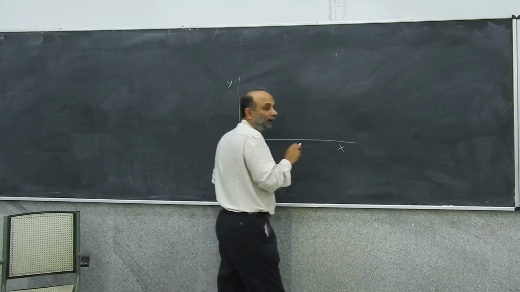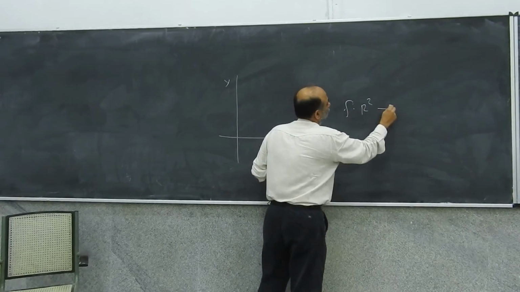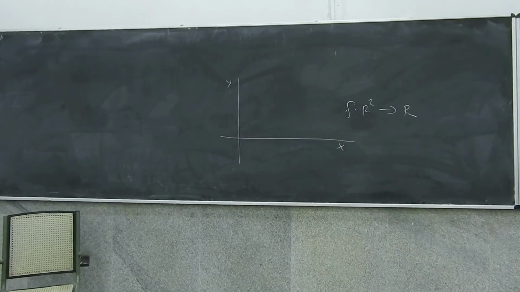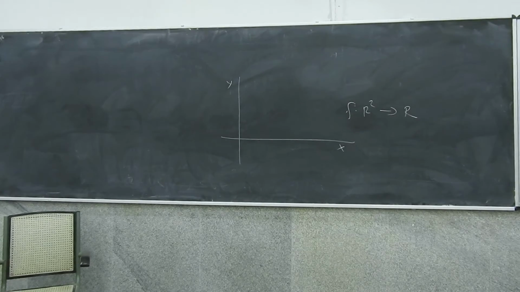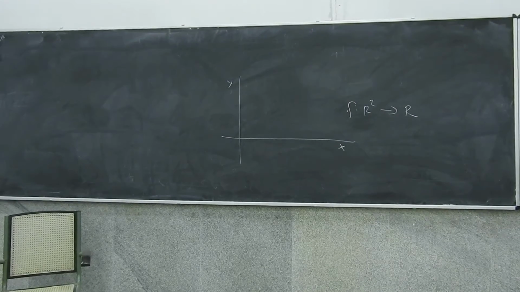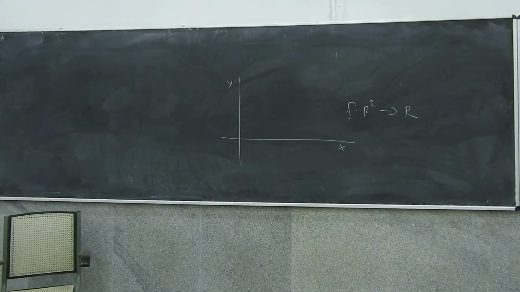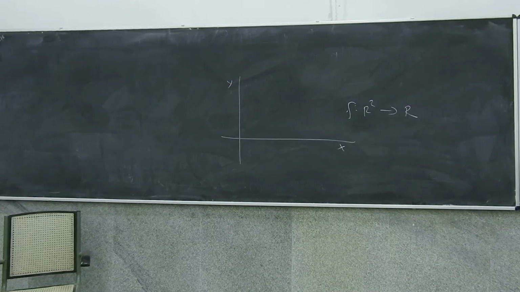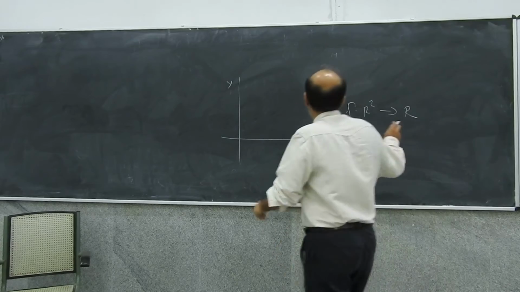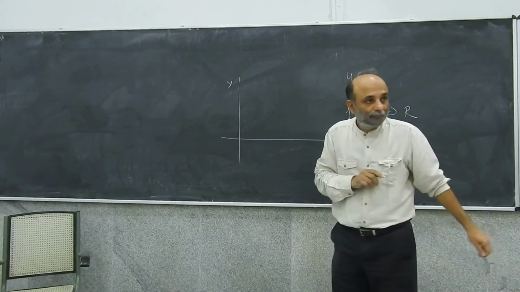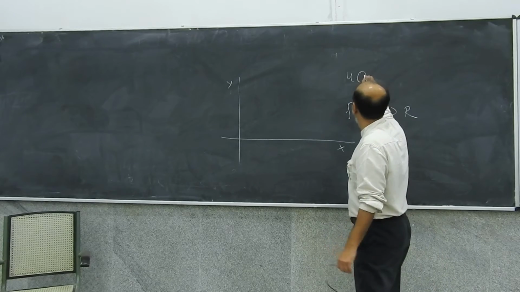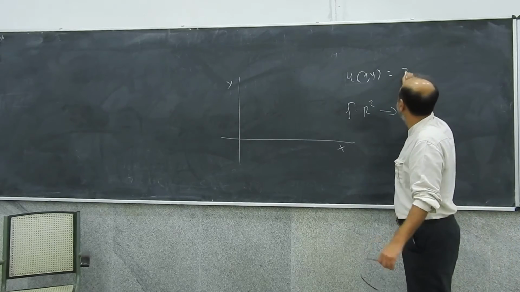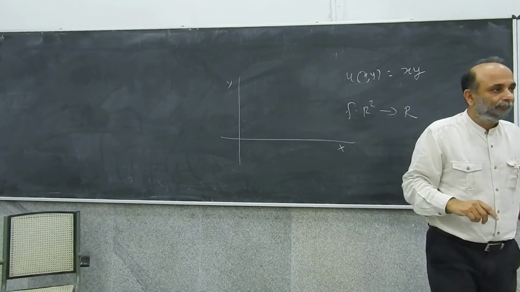So think of a function from R2 to R. What is this function doing? Can somebody tell me what this function from R2 to R is doing? Assigning a real number to every ordered pair. Right? Okay. Now, suppose I think of a utility function, which is a function of x and y, which is say xy.